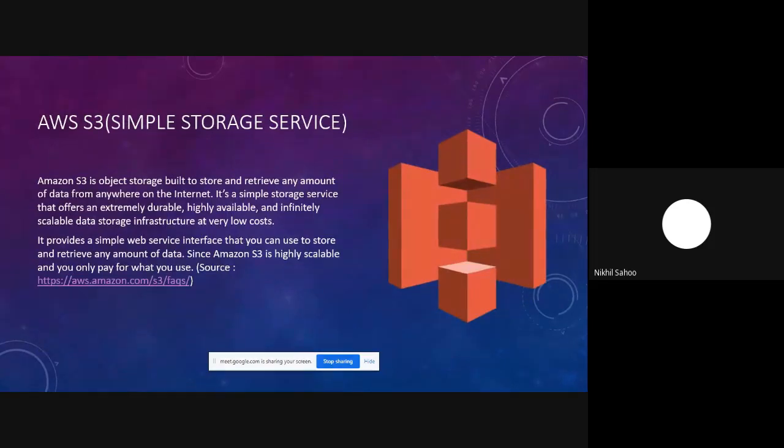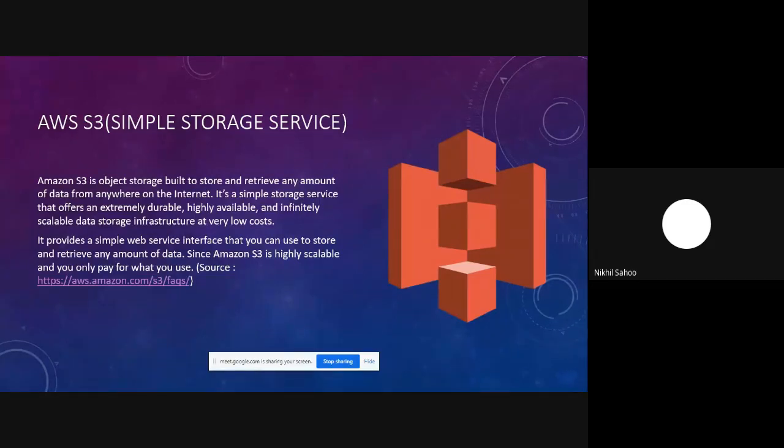And then moving on to the misconfigurations part, we'll start off with the S3 bucket misconfigurations. So a quick introduction about S3. Amazon Simple Storage Service is a simple storage service wherein you can store and retrieve any amount of data from anywhere on the internet. It is also extremely durable, highly available, and you only have to pay for the amount of space you're using. If you want to know more, you can visit this particular link here.